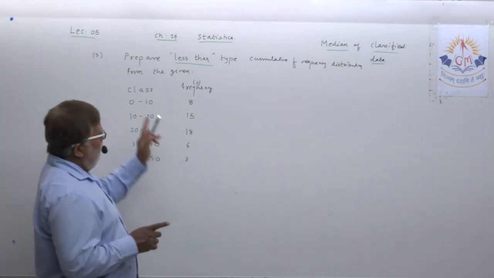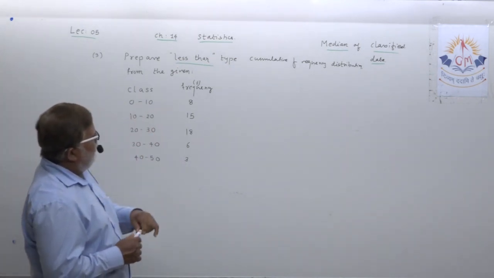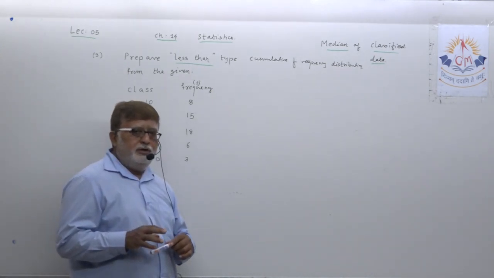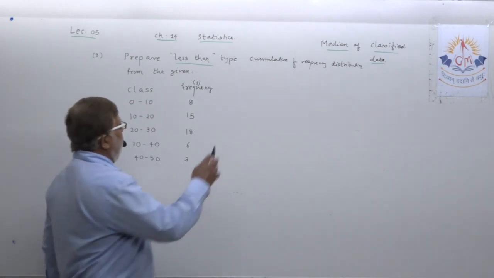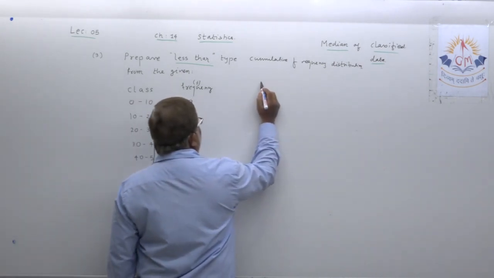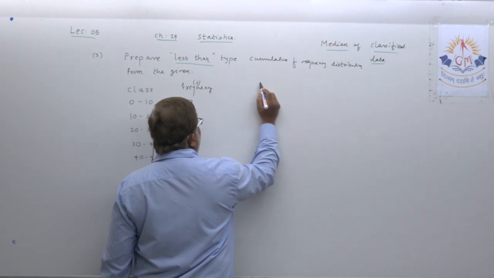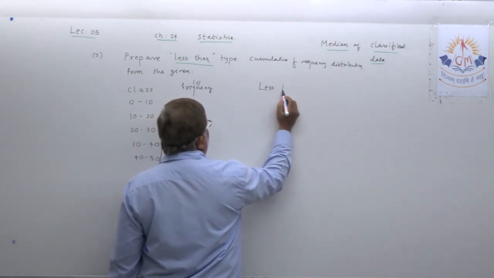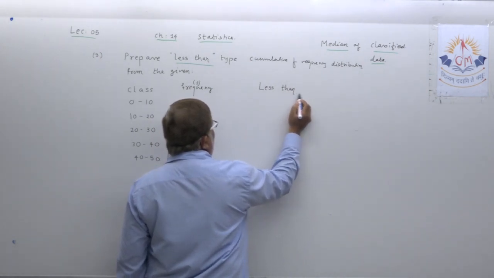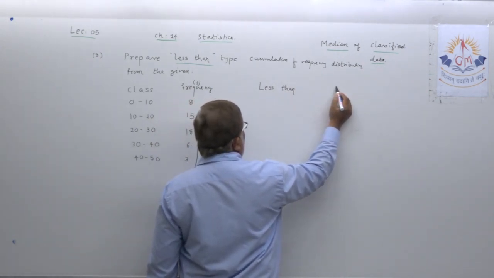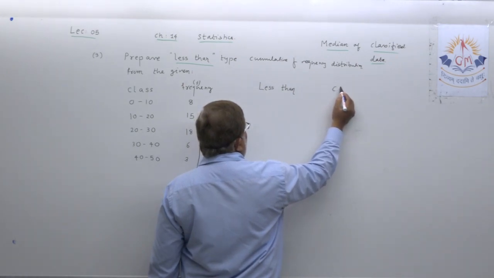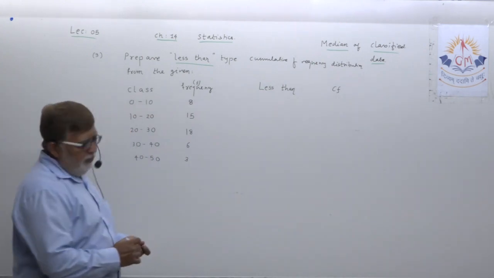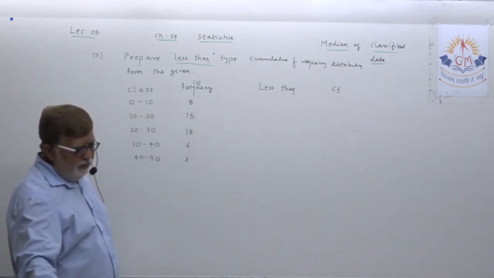Whenever you are asked in the exam to find cumulative frequency distribution of less than type, dear student, first concentrate and make two columns. In the first column write less than, and then in the second column write cumulative frequency, that is CF. Now, dear student, what you should do, try to understand.